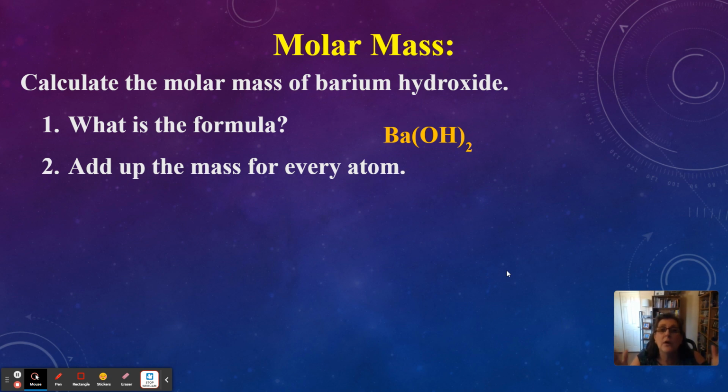This is so important. You've got to be able to put together these ionic formulas. Check your charges. Barium hydroxide, Ba +2 and 2 OHs to make -1, -1, or -2. It adds up to 0, so that's the formula. Ba in parentheses OH with the subscript 2. All right, now we just need to add up the mass. How many bariums do we need? Just 1. How many oxygens do we need? 2. How many hydrogens do we need? 2. So we need to add up those atoms. So hit pause if you haven't done this already. Hit pause and add it up.